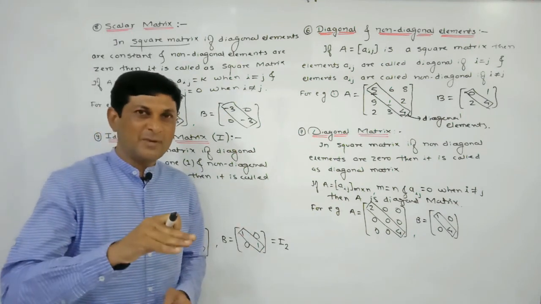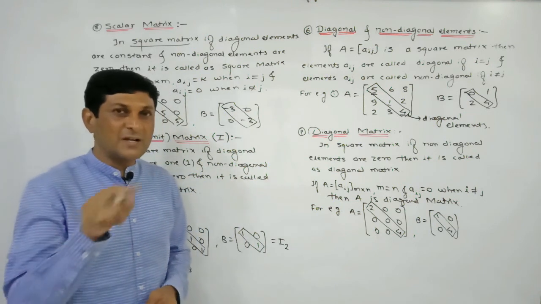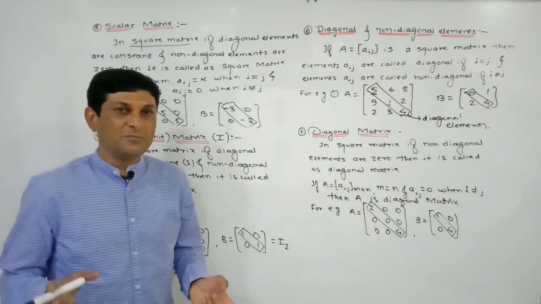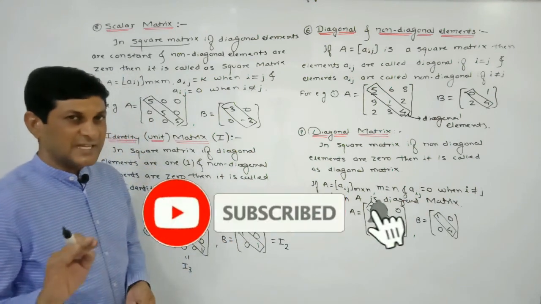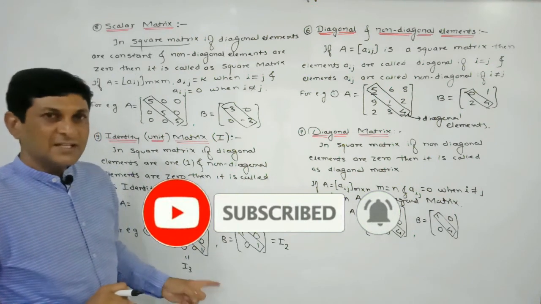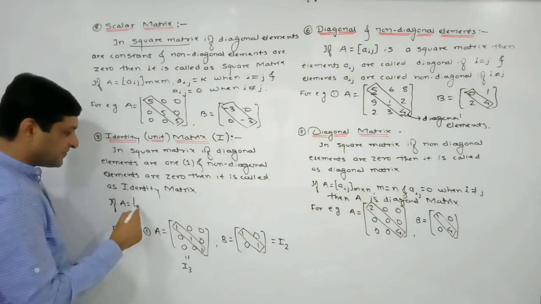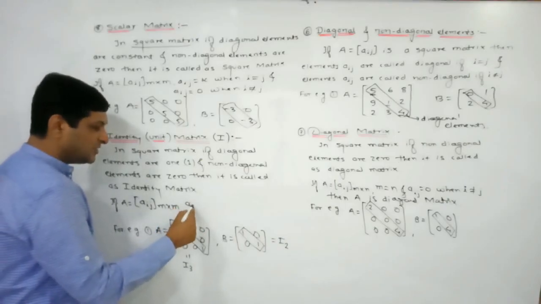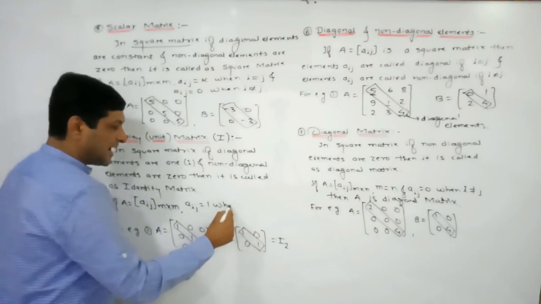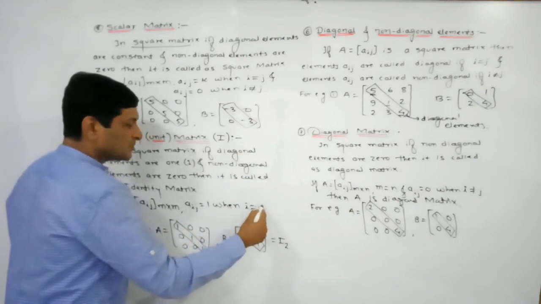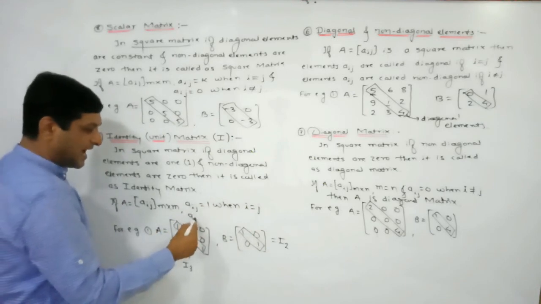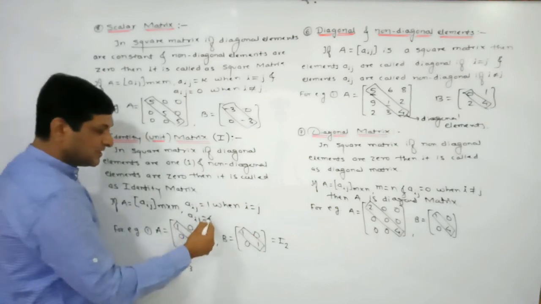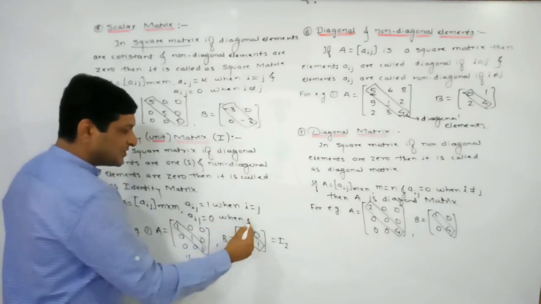The condition is on diagonal elements and non-diagonal elements. What is the condition on diagonal elements? Diagonal elements should be 1 and non-diagonal elements should be 0. If these two conditions are satisfied, at that time we can say that the matrix is what? Identity matrix. Now let us discuss the definition in terms of what? Notation. Aij is a matrix, which means it becomes a square matrix. Aij is equal to 1 when i is equal to j. i equal to j means diagonal elements are 1, and Aij means the value of the element. These are what? Elements. The element is 0 when i is not equal to j.